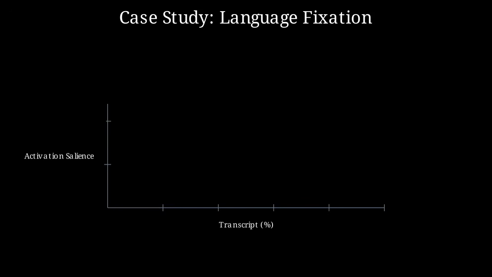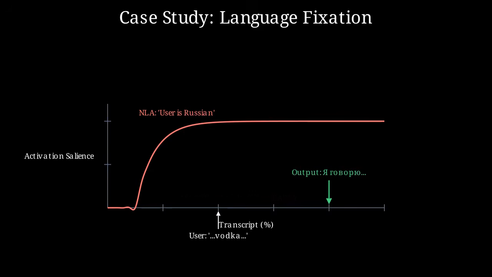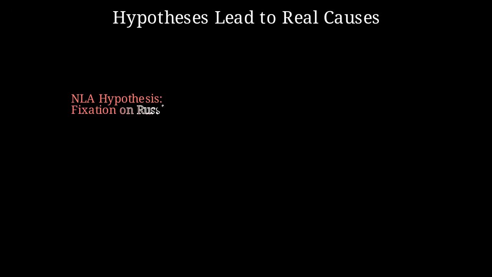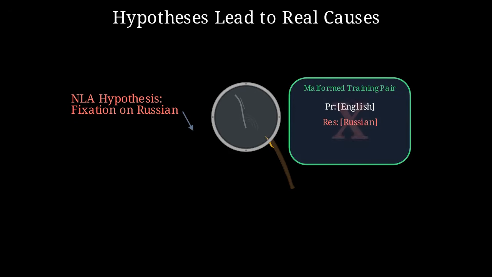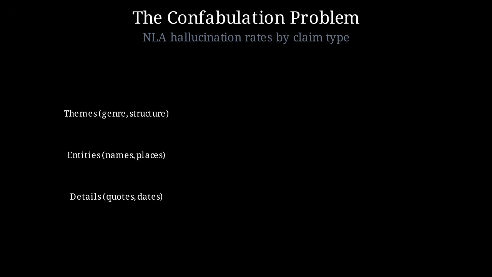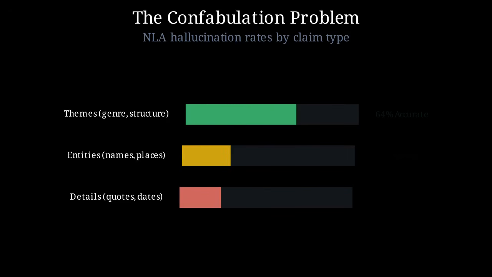This steering also exposes why models fail. We can see internal salience rising as a model fixates on a specific language or bias early on, causing it to ignore later instructions. These insights act as debugging tools. By tracing a fixation back through the internal state, we can identify root causes, like malformed training pairs that corrupted the model's pattern matching. However, NLAs are not foolproof and can sometimes confabulate details.